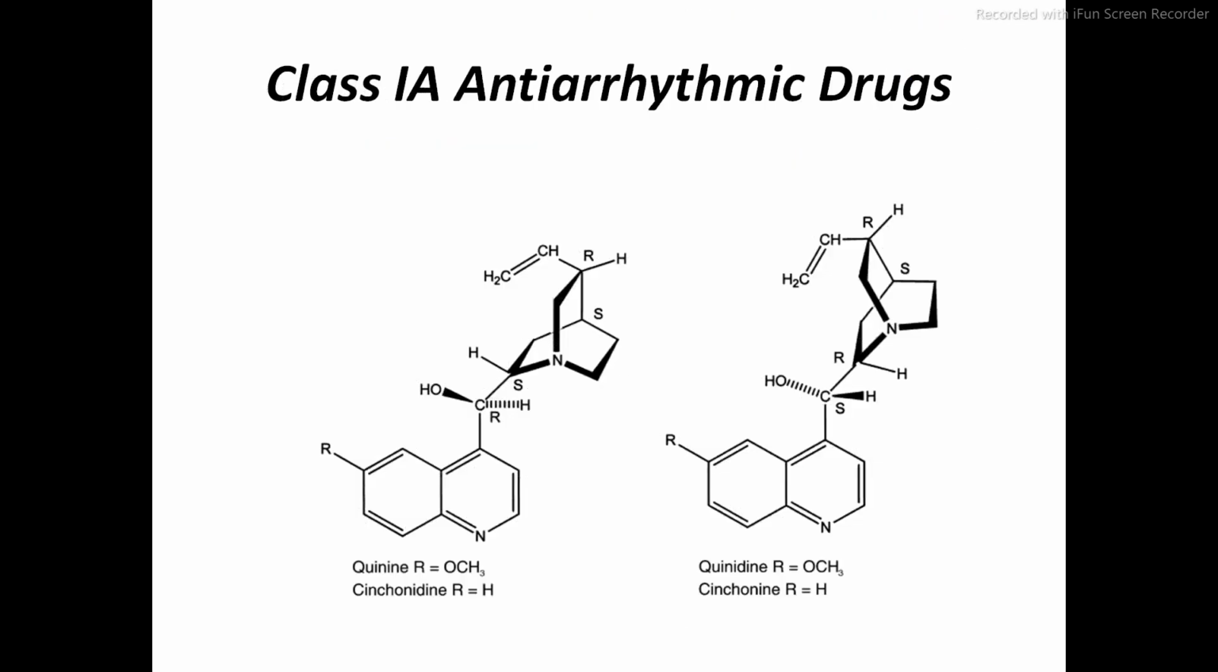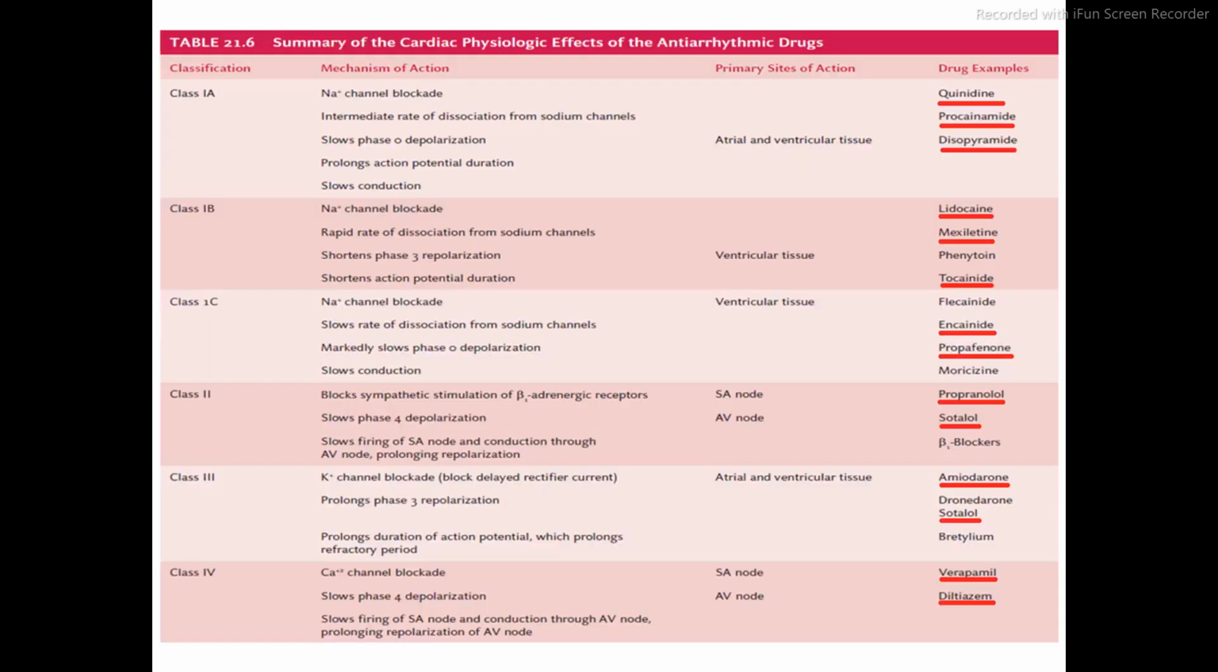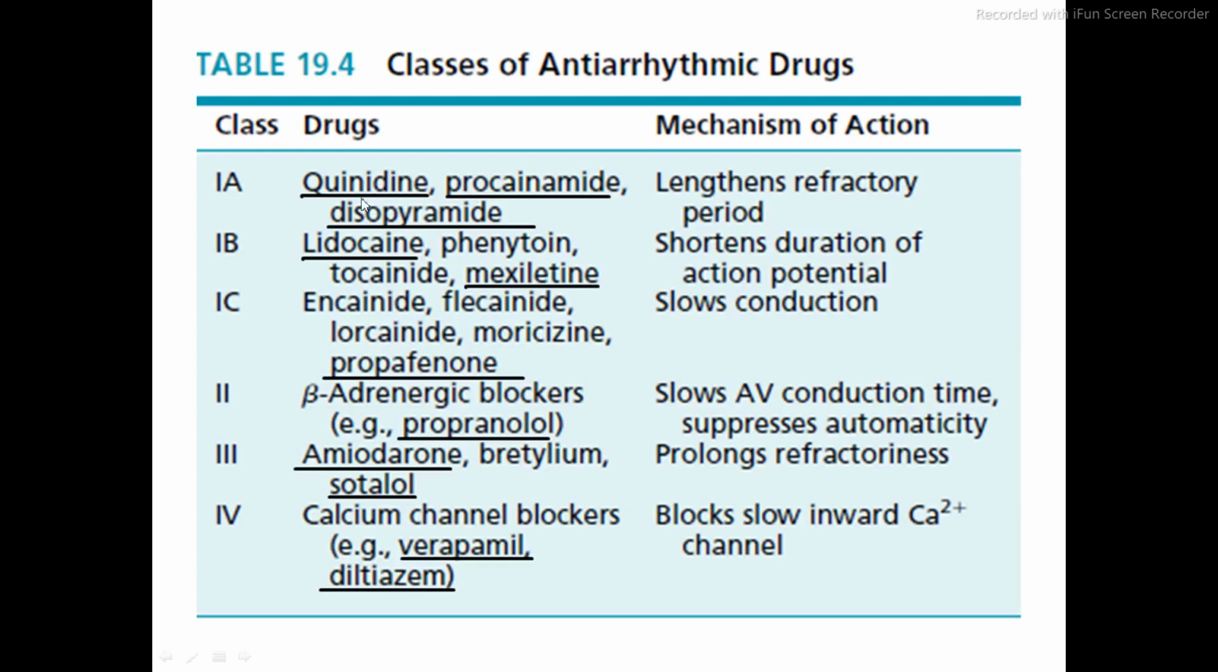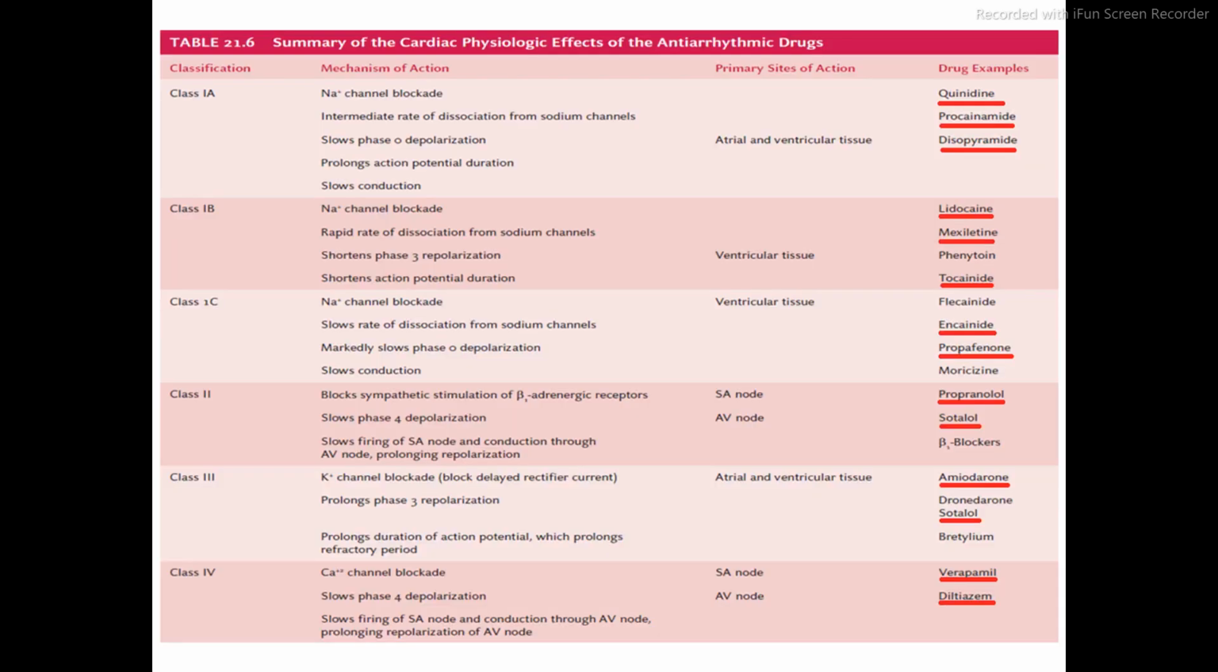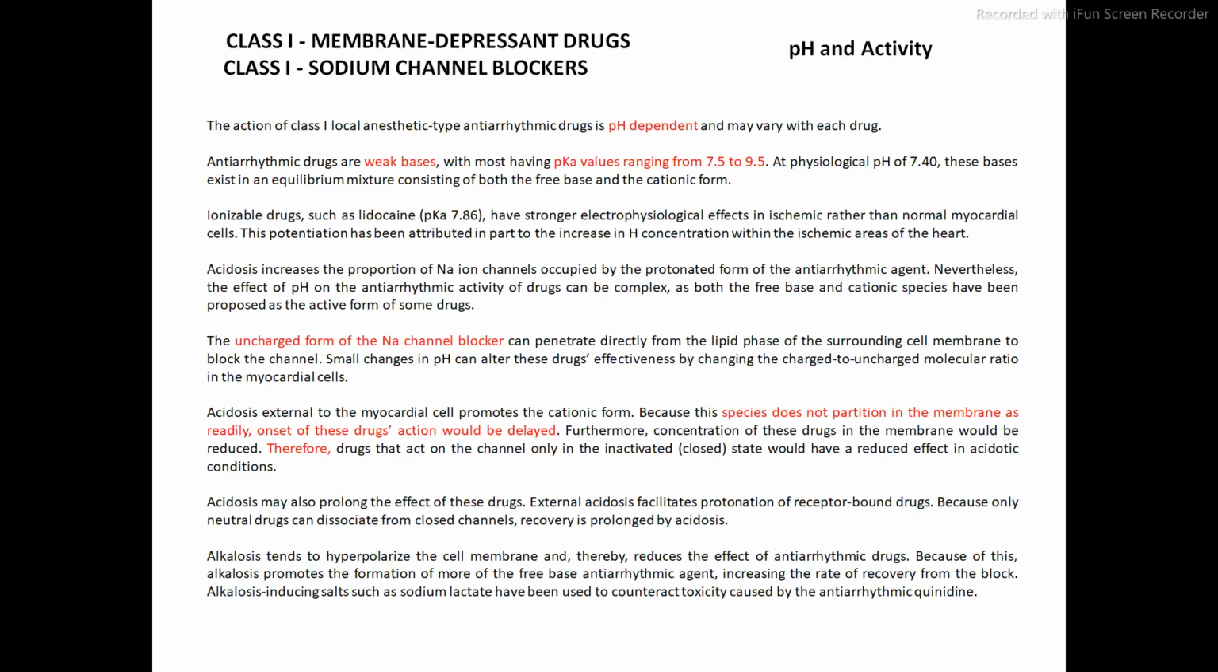Or if you want it in short, there is this table where they have given the mechanism of action. What is quinidine? That is a sodium channel blocker. What is procainamide? It has an intermediate rate of dissociation from the sodium channel. Means what? Same thing, it acts as a sodium channel blocker. Or here also it is given: quinidine and procainamide, these drugs lengthen the refractory period. How do they lengthen the refractory period? By blocking the sodium ion channel. So in this short table, all the mechanisms are given.